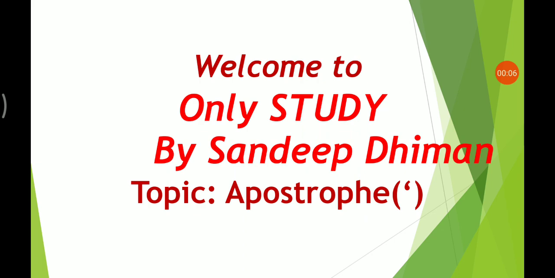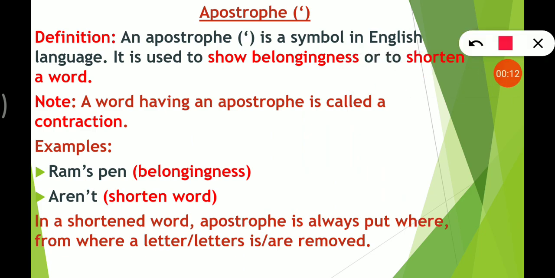Our today's topic is apostrophe. Right? Let's start. So, first of all, look here. This is the symbol of apostrophe. This symbol is known as apostrophe. If I ask you a question, what is an apostrophe, or what do you understand by an apostrophe? So, what should be your answer? Your answer should be an apostrophe is a symbol in English language, right? And if I ask you, where and why do we use apostrophe? So we use apostrophe to show belongingness or to shorten a word, right?